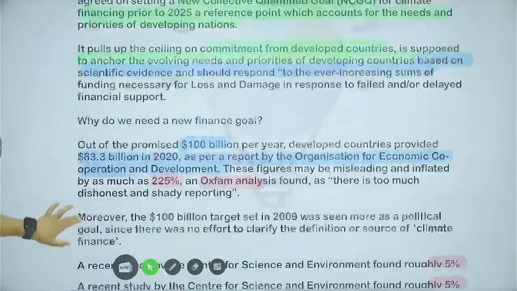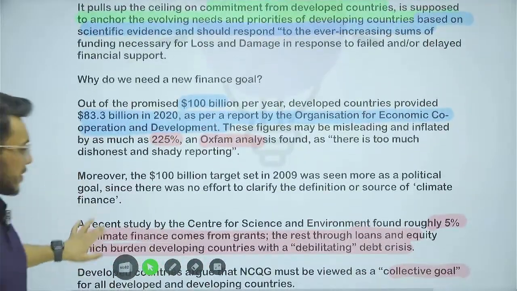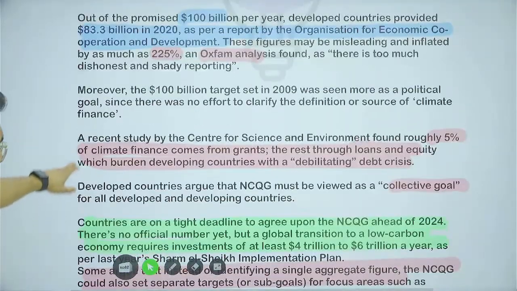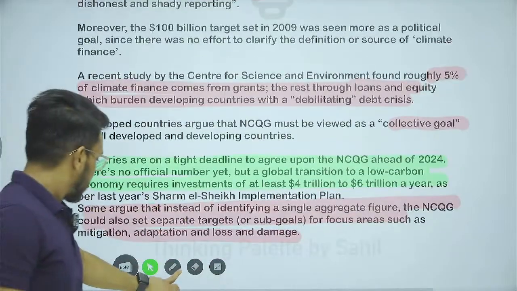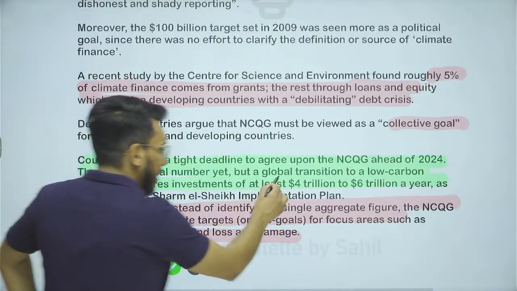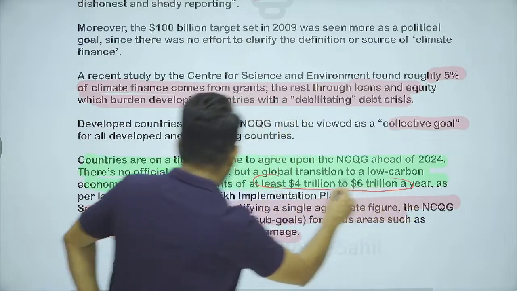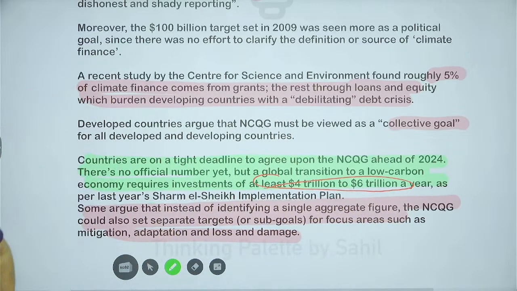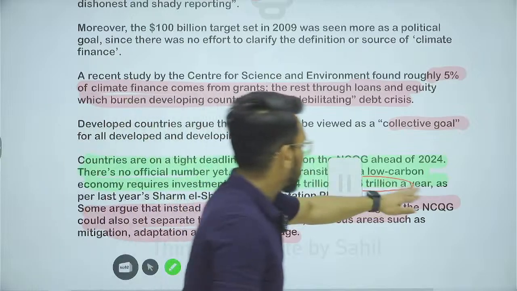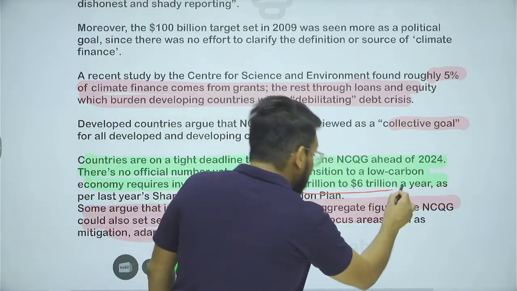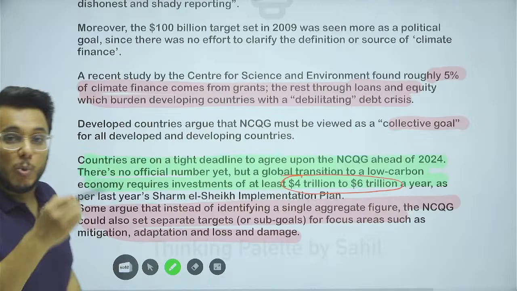It has been said that in order to deal with climate change, you need at least $4 trillion to $6 trillion per year. This is the money that is actually needed today to meet the climate change challenge.